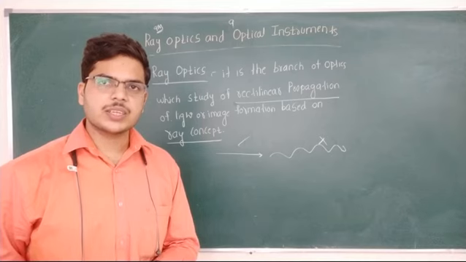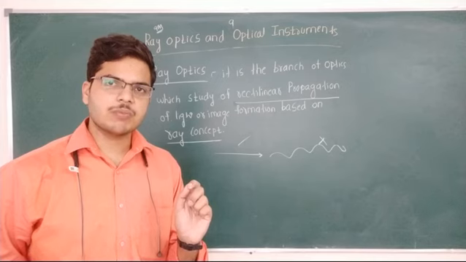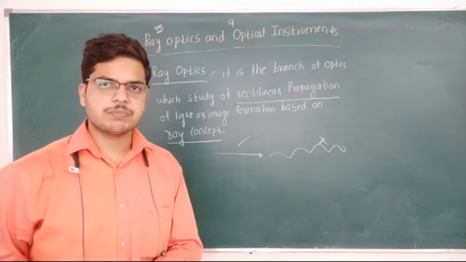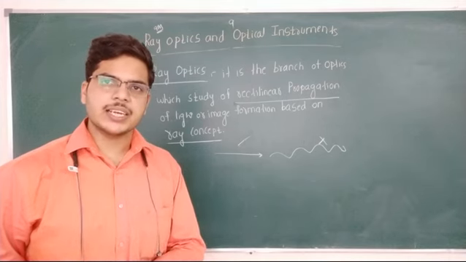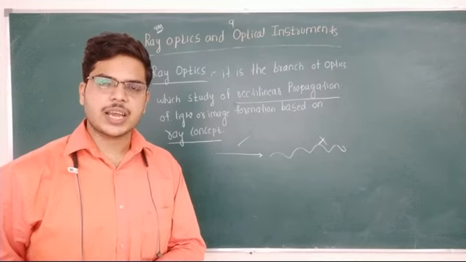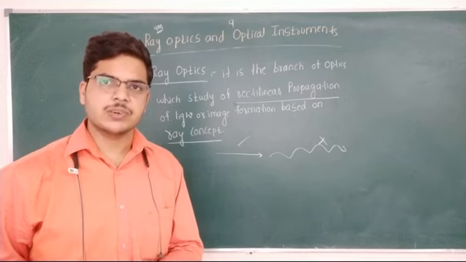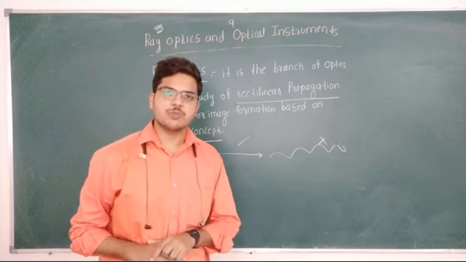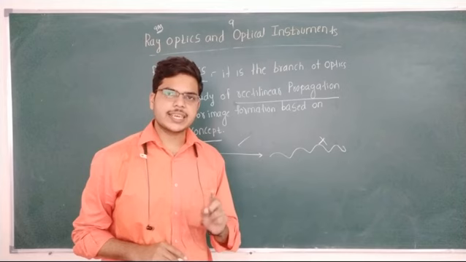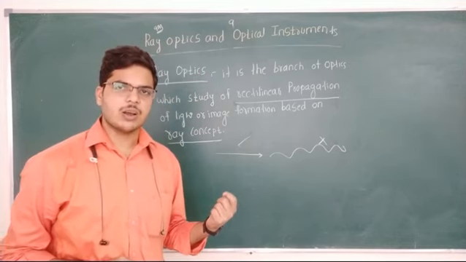Is it clear? The light is moving in a straight line, or the light will show rectilinear property or rectilinear behavior. By using this rectilinear behavior, phenomena like reflection of light and refraction of light are successfully explained. Therefore, in this entire chapter, we are assuming that light is moving in a straight line, or light will show rectilinear property. This is about ray optics or geometrical optics.